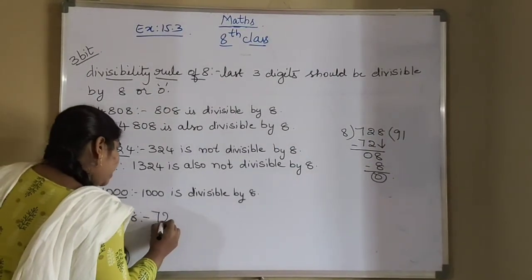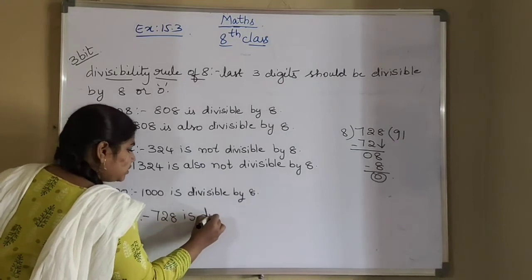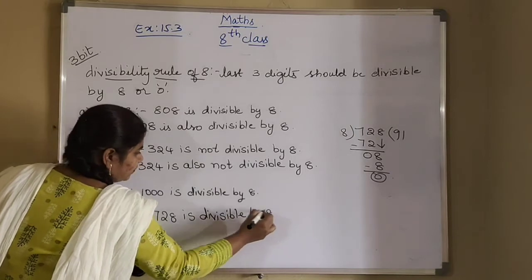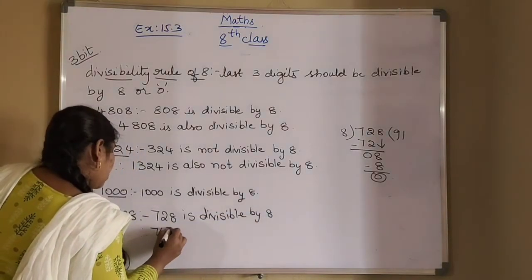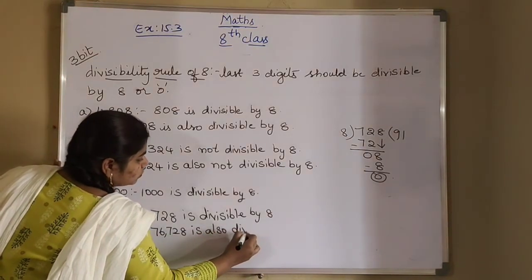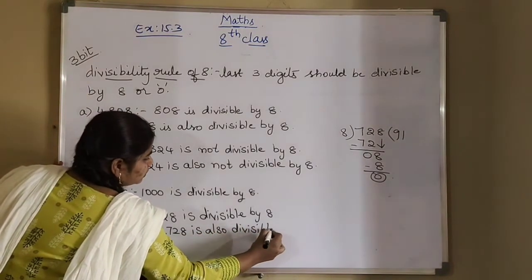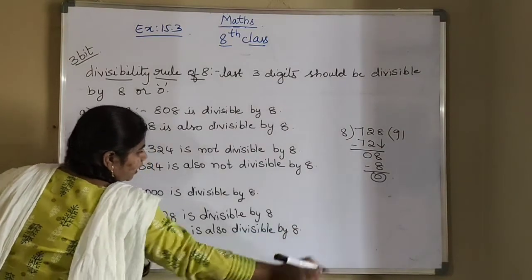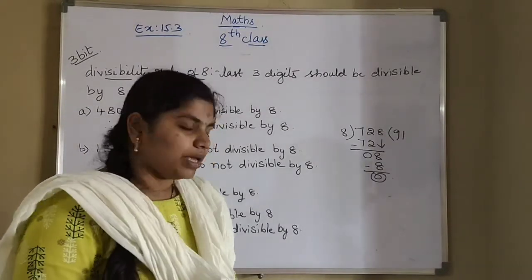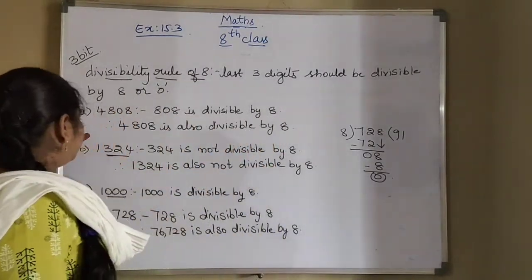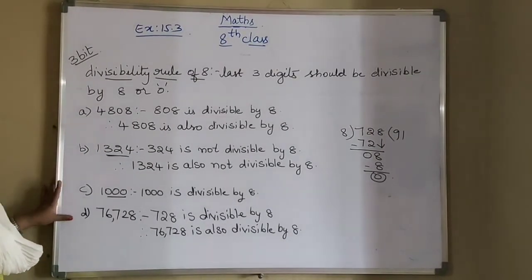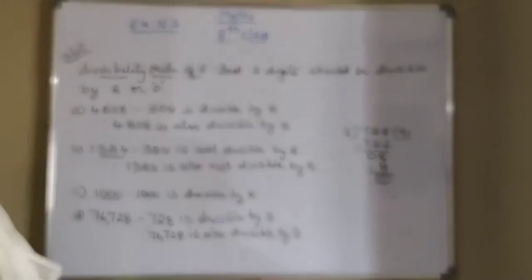So 728 is divisible by 8. So therefore 76,728 is also divisible by 8. So this is our third bit, that is check whether the given numbers are divisible by 8 or not. So first one is divisible, second one is not divisible, third is divisible, and fourth one is also divisible. So this is our third bit.